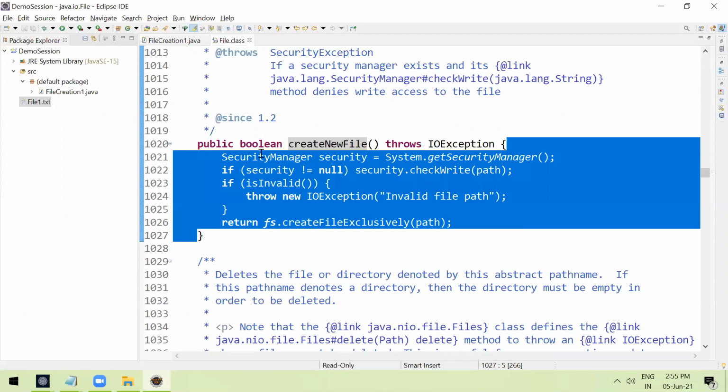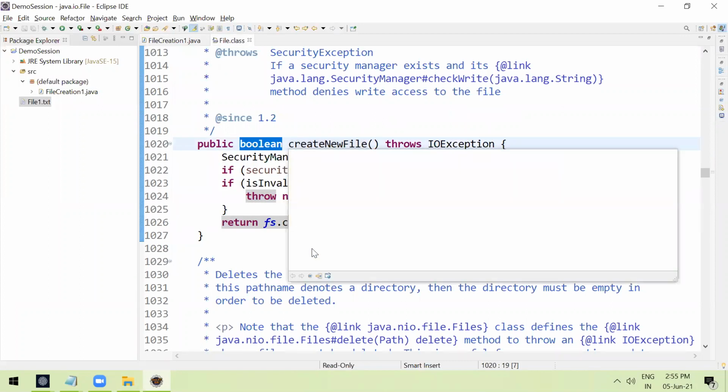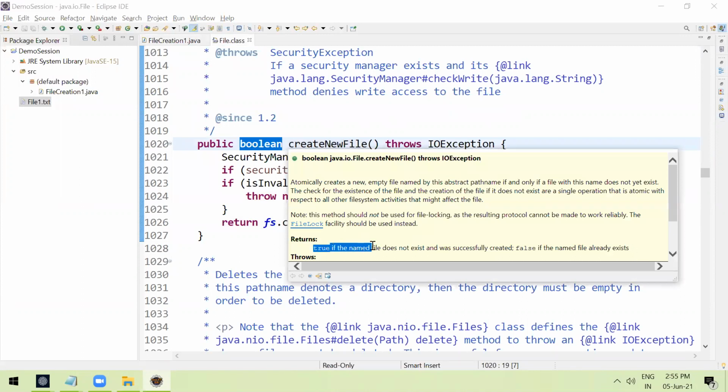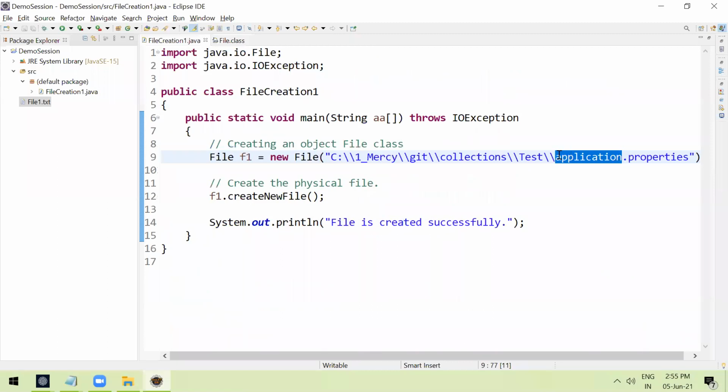If you observe, the return type is Boolean. What it means? If you observe the return types, returns true if the named file does not exist and was successfully created. It means before creating the file, it will check, hey, is there already any file in this location with the same name? If no files are there, it will create successfully and it will return true.